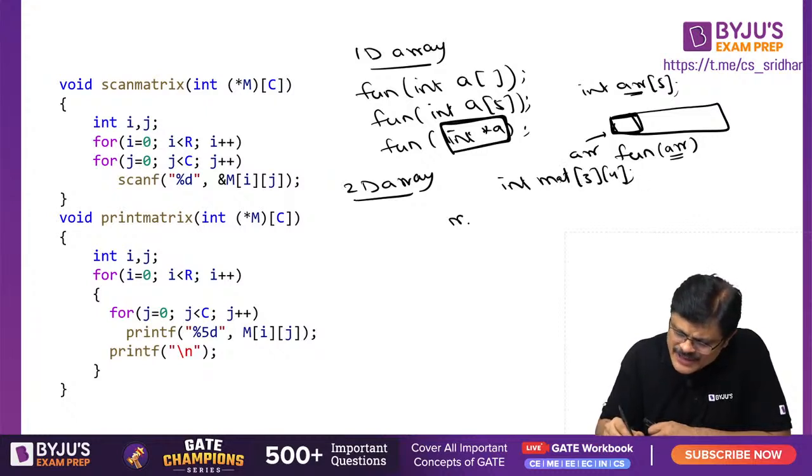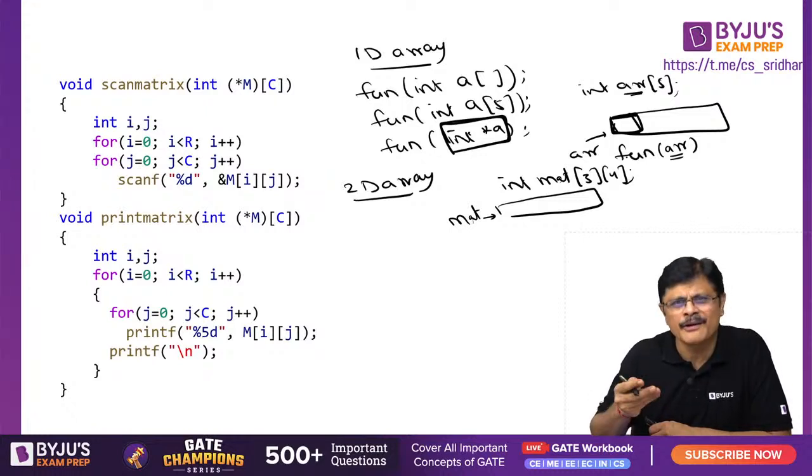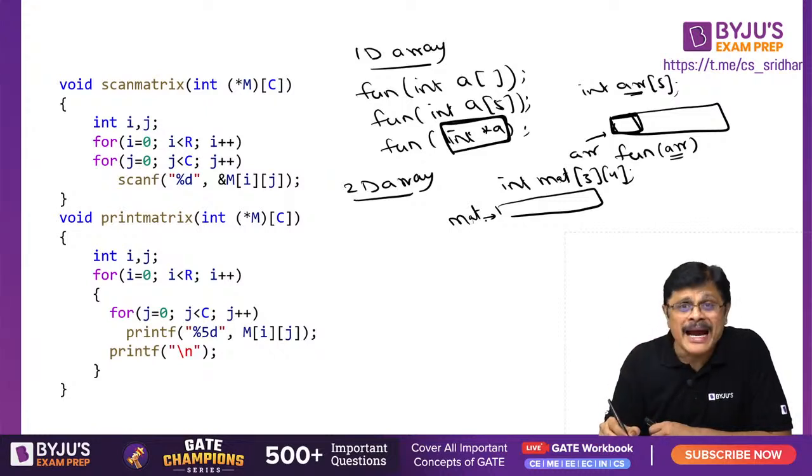What is mat actually, sir? Mat is actually a pointer to a 1D array of size 4. Okay, that macro is used. I am just writing 3, 4, sir. Okay, you can write 3, 4 or whatever numbers. I am just trying to explain the idea. Mat is a pointer to an array of 4 integers.